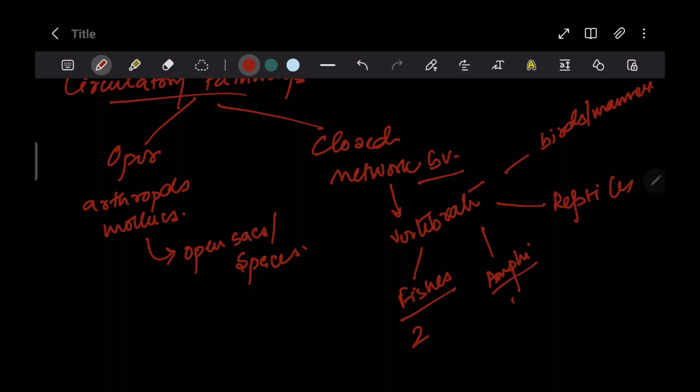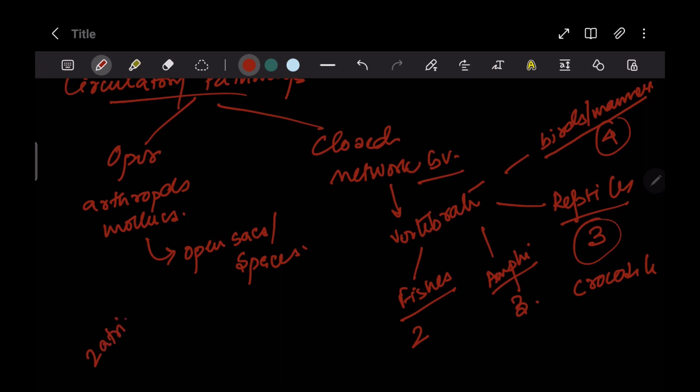Amphibians have a three-chambered heart. Reptiles have a three-chambered heart, but there is an exception of the crocodile, which has a four-chambered heart, just like birds and mammals. Four-chambered hearts are those which have two atria and two ventricles.